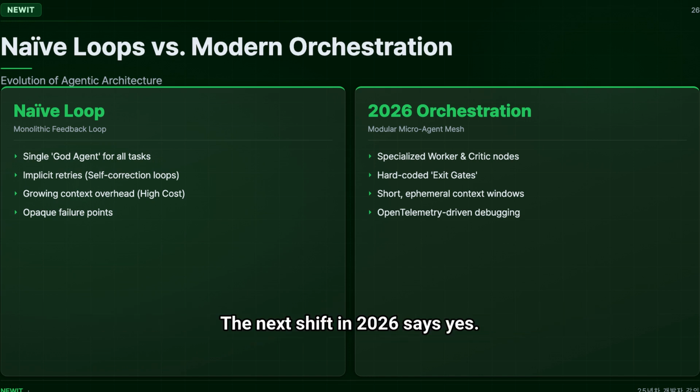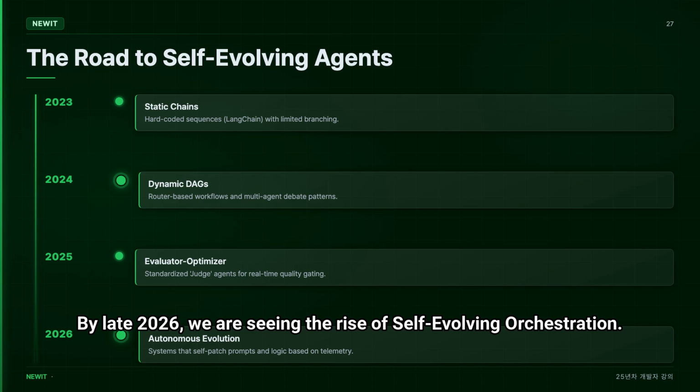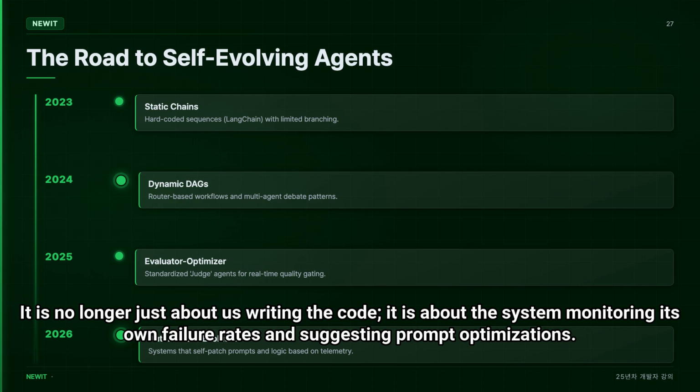The next shift in 2026 says yes. By late 2026, we are seeing the rise of self-evolving orchestration. It is no longer just about us writing the code. It is about the system monitoring its own failure rates and suggesting prompt optimizations.